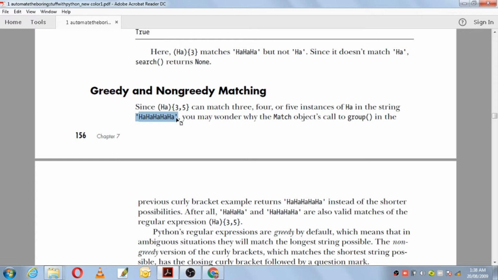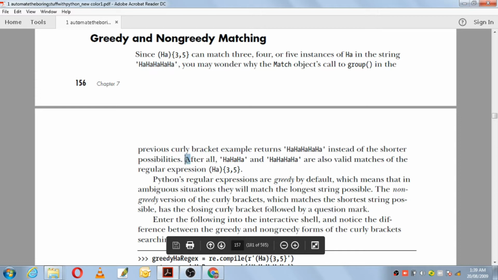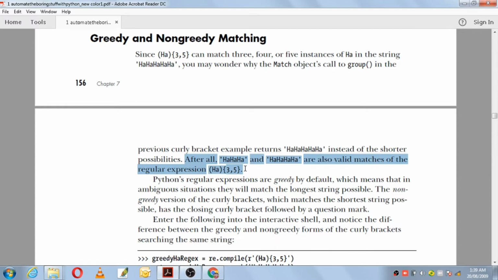After all, ha ha ha and ha ha ha ha are also valid matches of the regular expression. Because 3 to 5 is there, it will match 3 times ha, 4 times ha and 5 times ha. So why does the output go for 5 times ha instead of reducing the size to 3 times ha or 4 times ha?